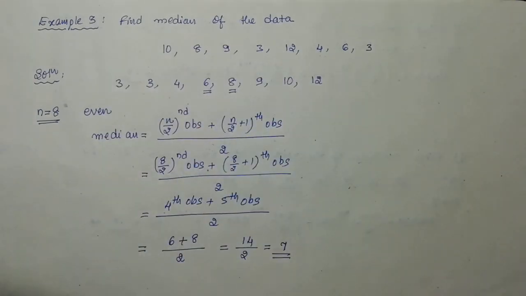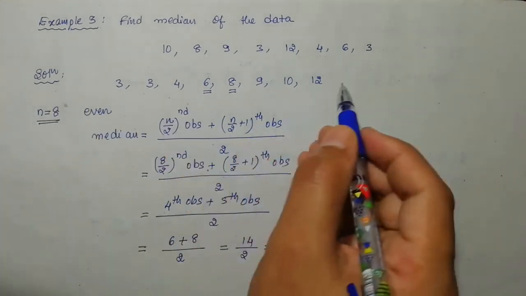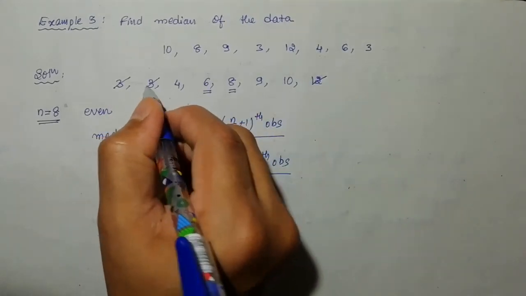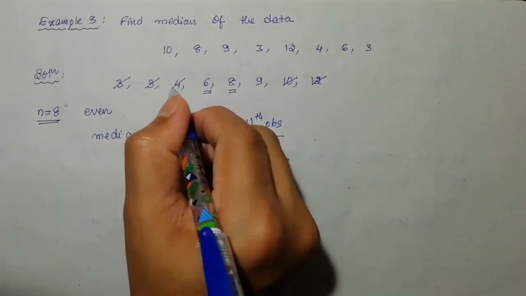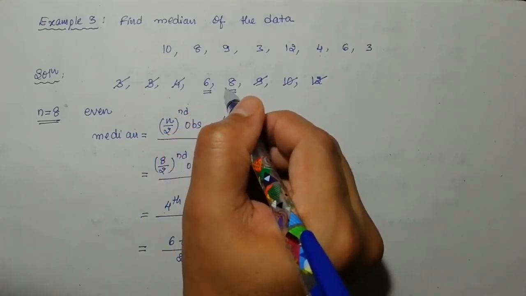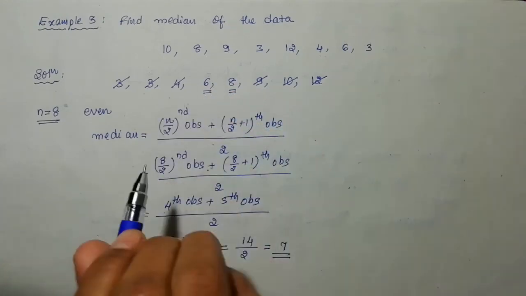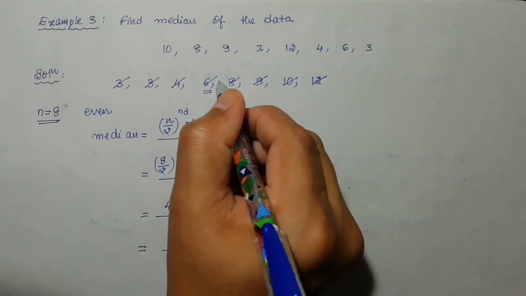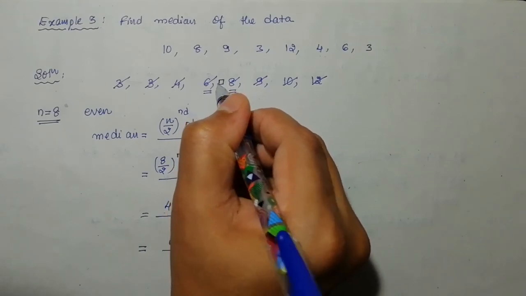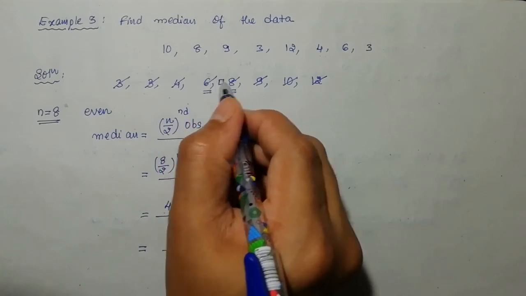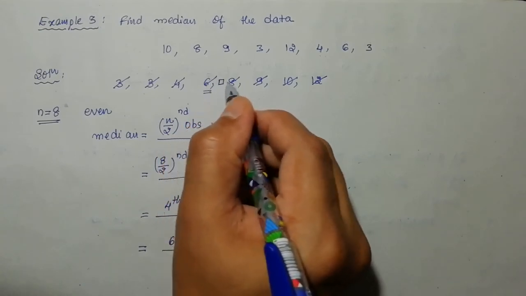Now look at the method. Traditionally you can find it like this. This is the arrangement. If you cancel the elements from the beginning and the end, you finally arrive at a situation like this. Even if you cancel these two numbers, you can't find any middlemost observation. The middlemost position lies between 6 and 8, so we consider the average of these two numbers.